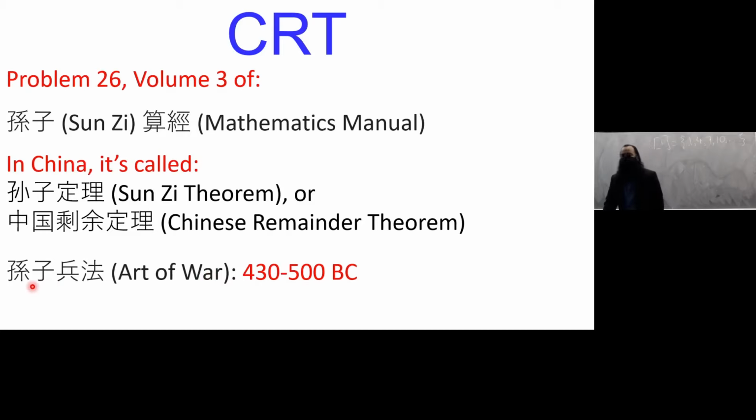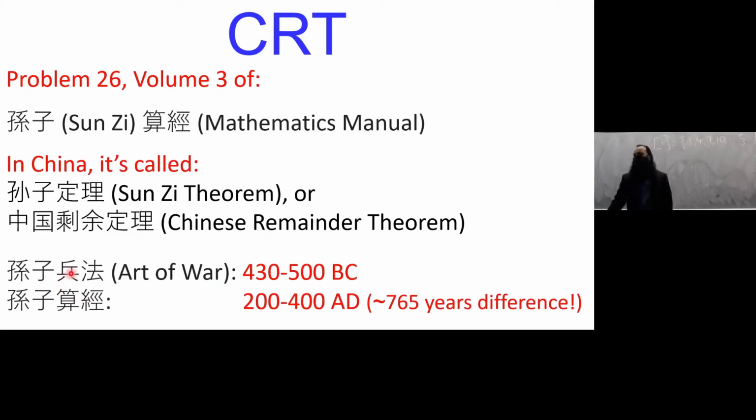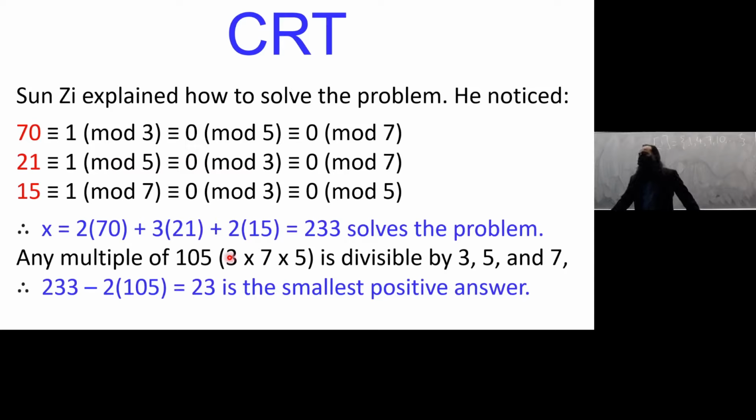This is written by Sun Tzu. The mathematics manual is written by Sun Tzu. It's not the same person. They lived 765 years apart, approximately. Okay? It's a common misconception. A lot of people think that these 2 books were written by the same person, but they're not. 765 years difference. Okay, so Sun Tzu explained how to solve the problem.